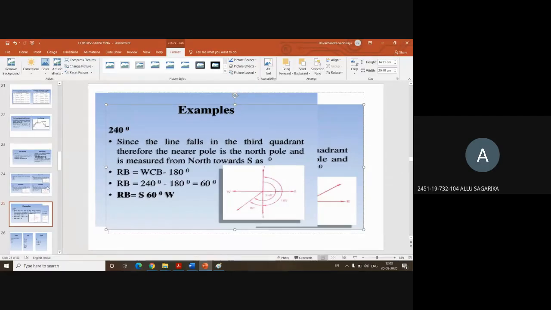Sir, can't we write north 240 west? It is in the third quadrant, right? Without writing south 60 west, can we write north 240 west? How will you get north 240?